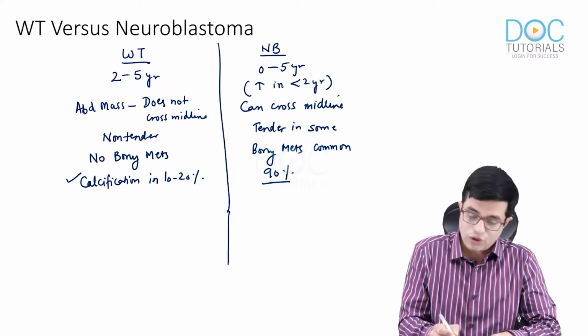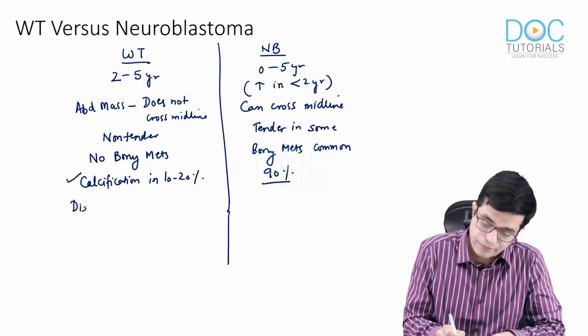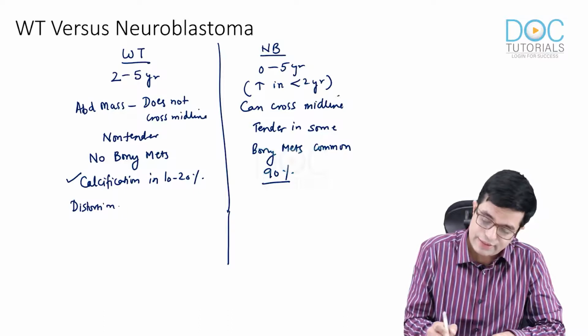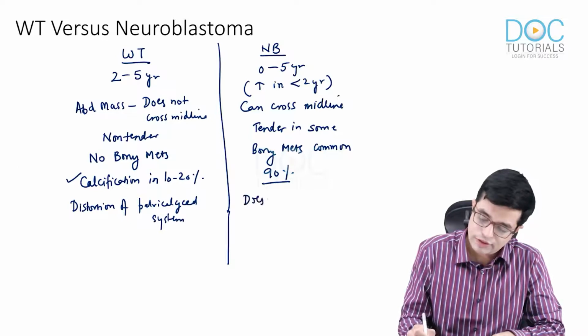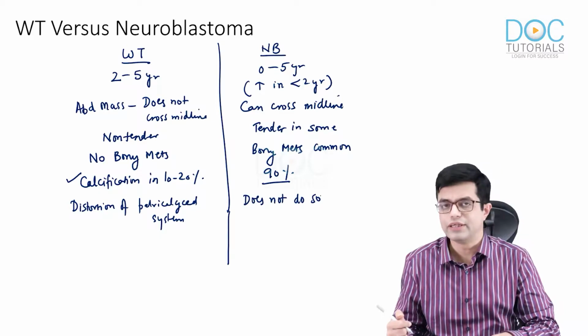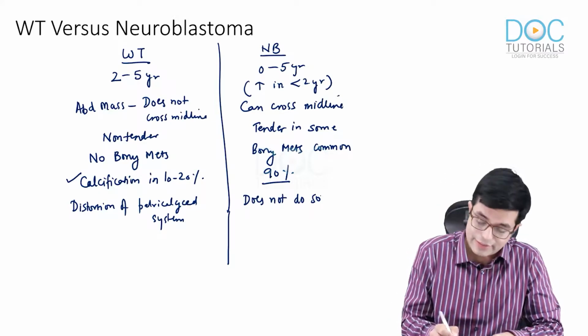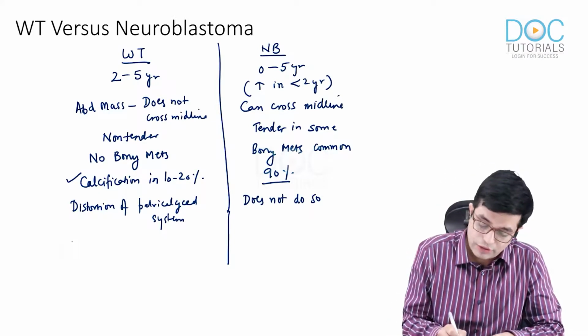Wilms tumor causes distortion of the pelvicalyceal system, whereas neuroblastoma does not. It will not cause distortion of the pelvicalyceal system. Wilms tumor has a tendency to form thrombus.